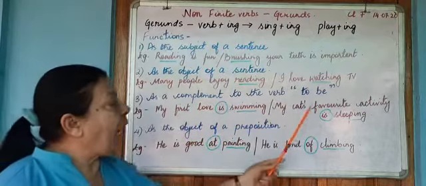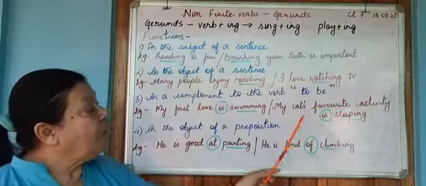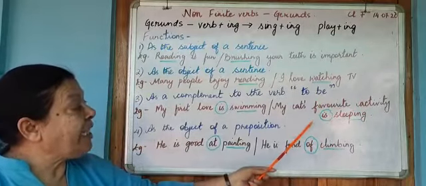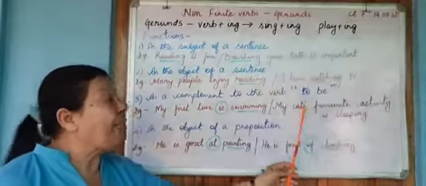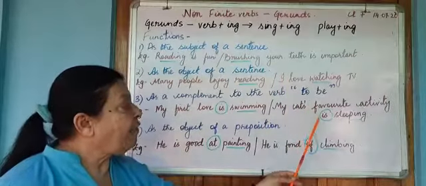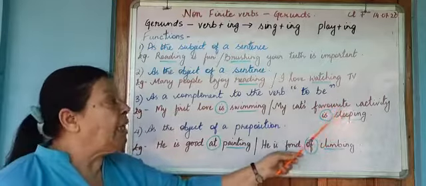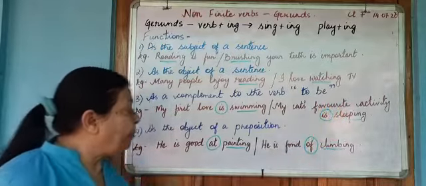Or my cat's favorite activity is. What is the cat's activity? If I don't have sleeping, then is does not complete the meaning of your sentence. Therefore, the ing word over here is again your gerund.